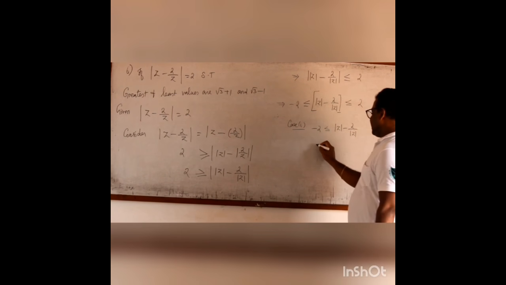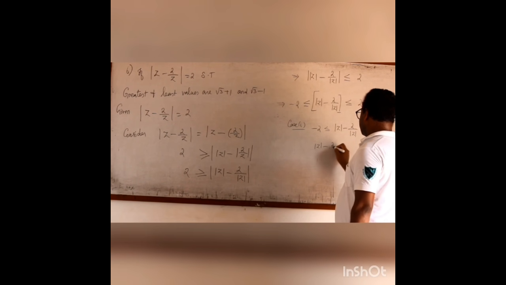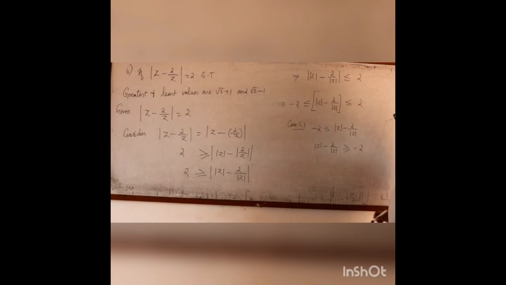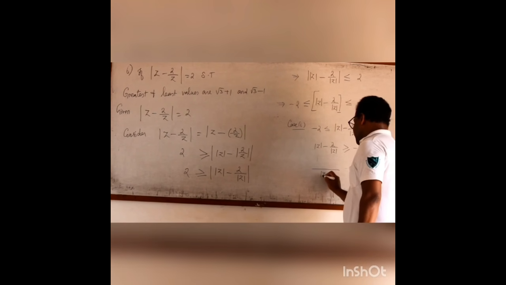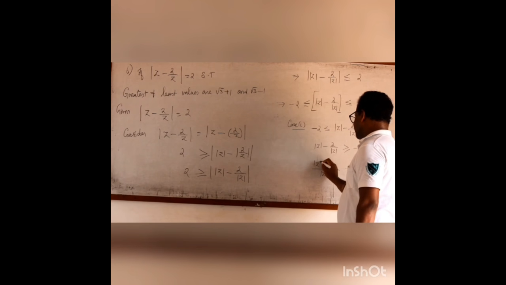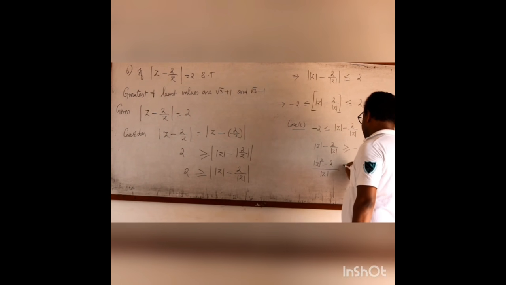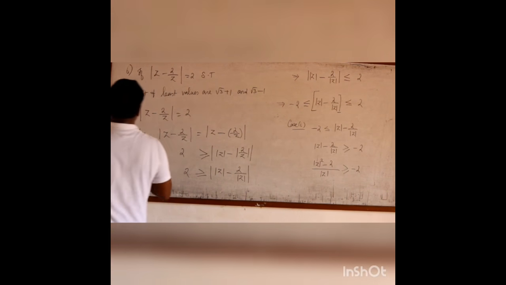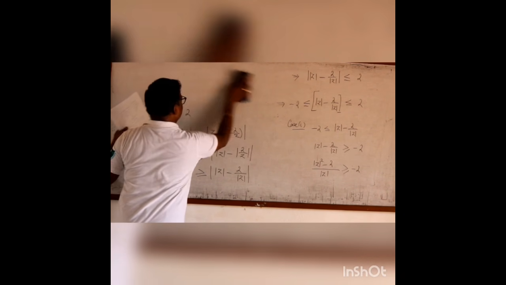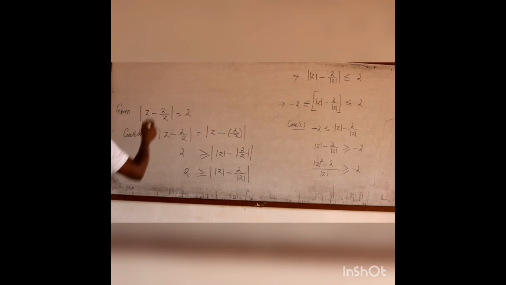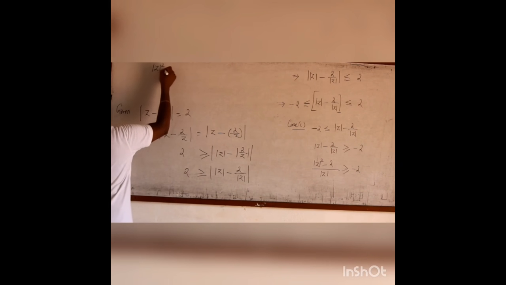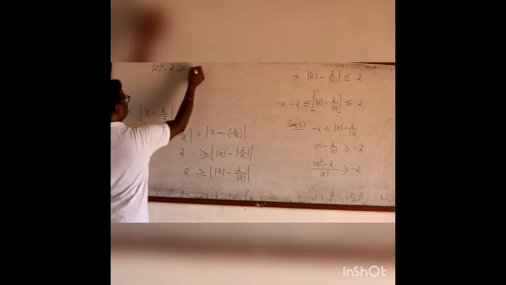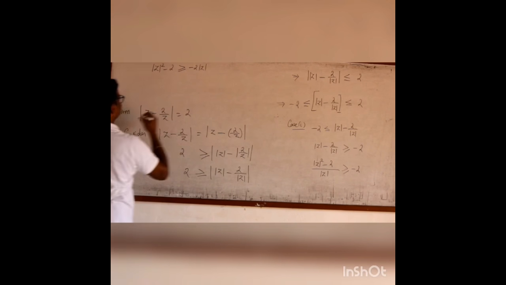Shall I rearrange? Modulus z minus 2 by modulus z is greater than or equal to minus 2. Now, taking LCM, modulus z square minus 2 over modulus z is greater than or equal to minus 2. Now, cross multiplying, I will get modulus z square minus 2 is greater than or equal to minus 2 into modulus z.